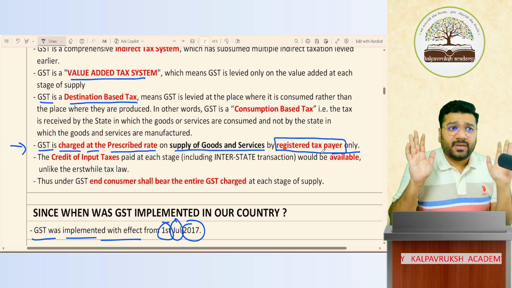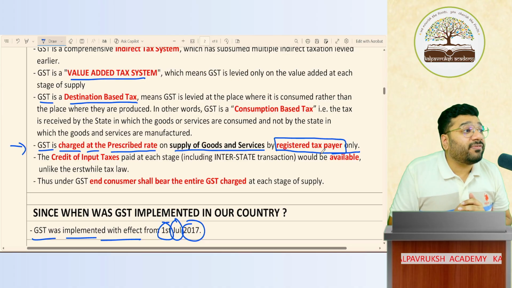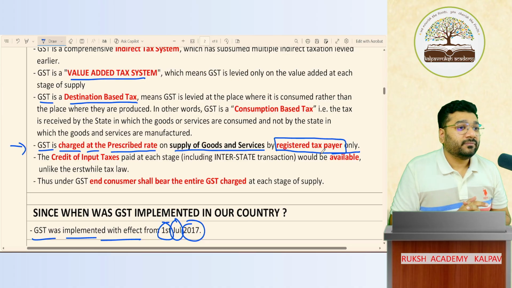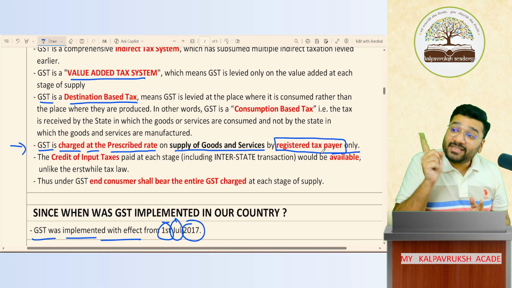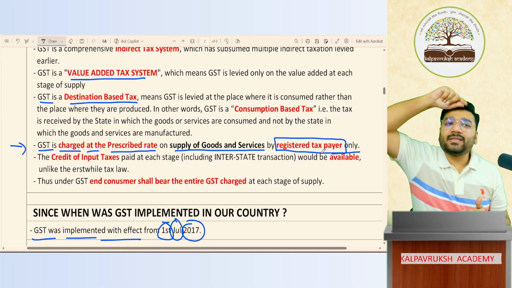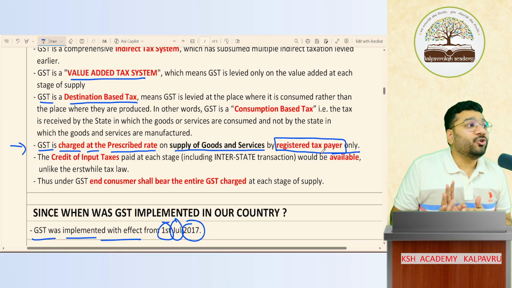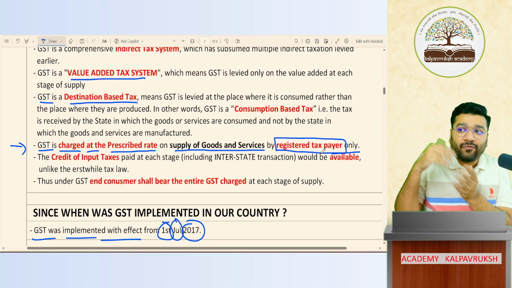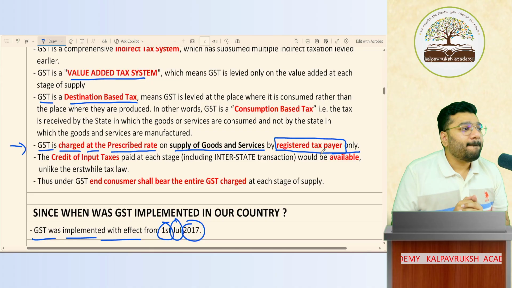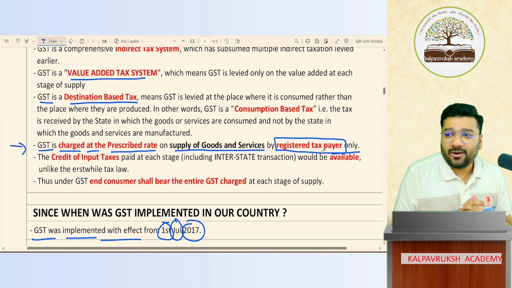Sir, I got the GST number, but I forgot to collect the GST from the customer. I forgot. Should I pay GST? Yes, from your pocket. You have to pay from your pocket. Once you are a GST registered person, the government wants tax from you. So what is the first choice? Collect from the consumer, the customer, and give it to the government. If you forget to collect from them, you pay from your pocket. Got it?